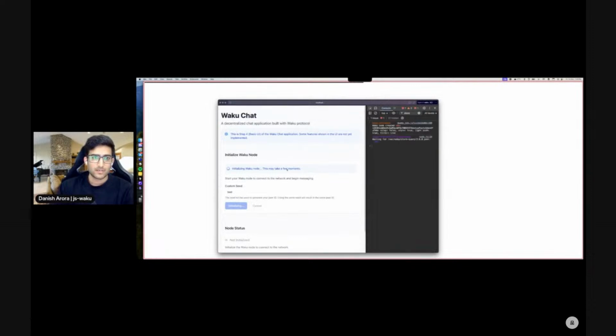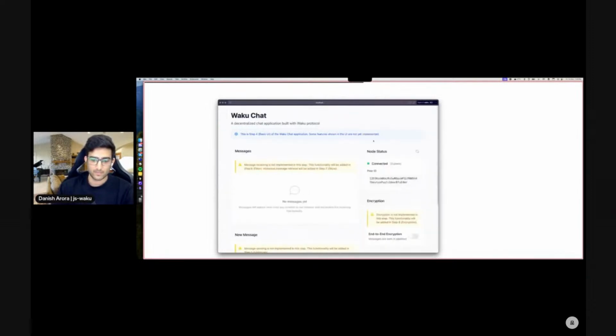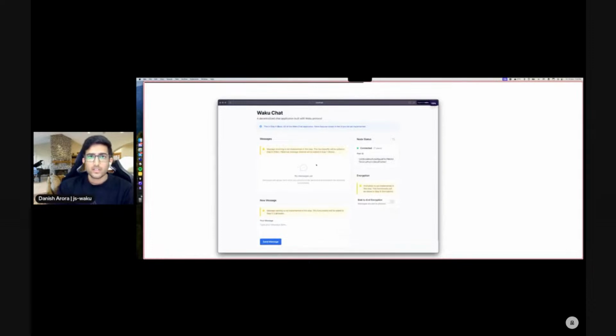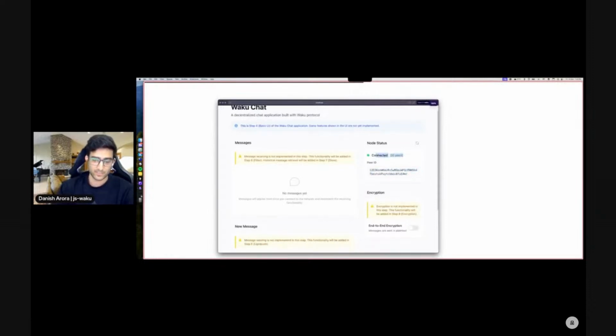Give this a second. We see some logs spinning up and we have our application running. So this is what our structure for the app will look like. This is only step 4. We're only on step 4 so far, and some of the features we've made structure for here will be implemented in the later steps. But what we're looking for right now is that the peer ID here is being generated. We're connecting to 20 peers.